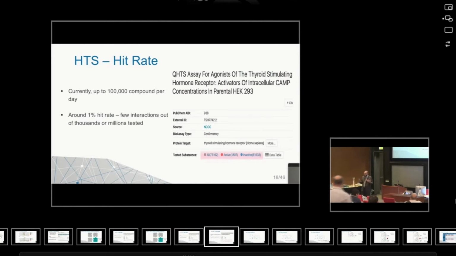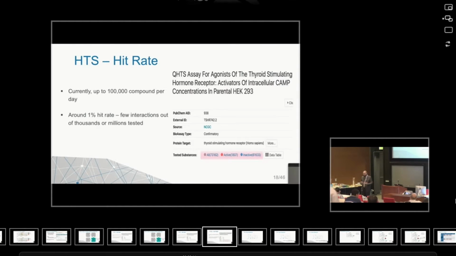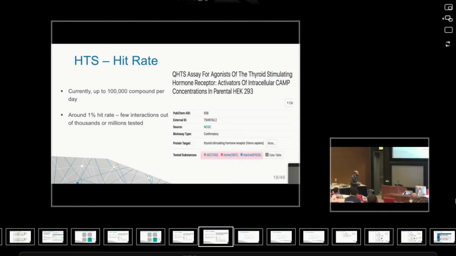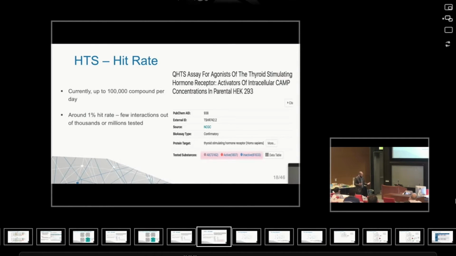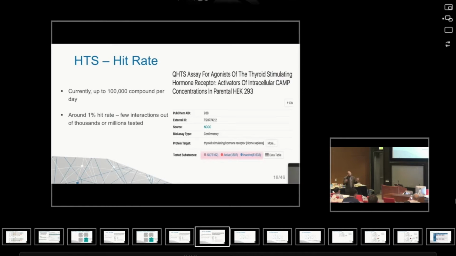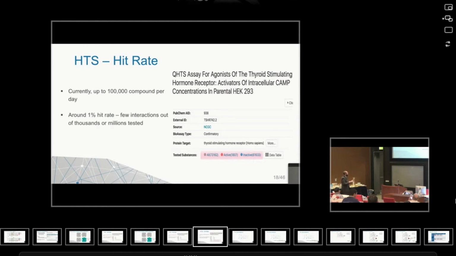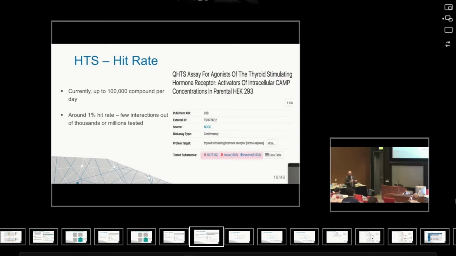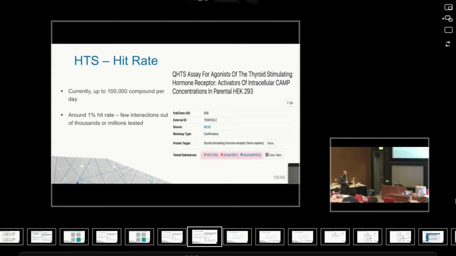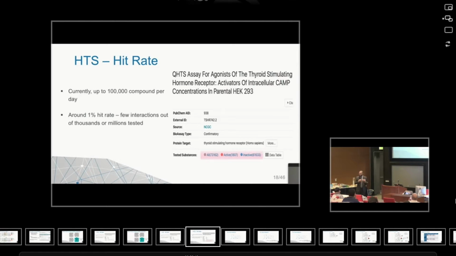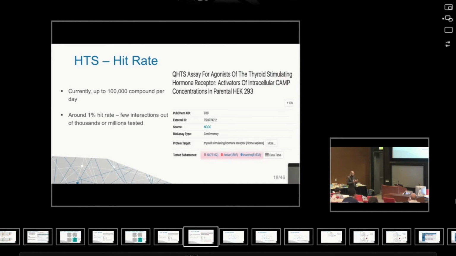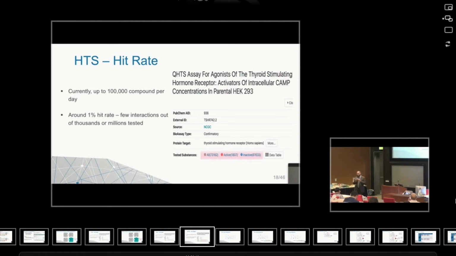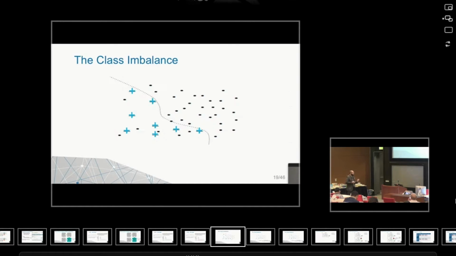Now, if I'm dealing with a typical binary classifier, I have this huge imbalance between both classes. The classifier would be mostly biased toward the majority class, which is inactive in this case. And of course, we don't want to get into this situation because we'll have a high misclassification error on the testing set. Nowadays, in the laboratories, they are able to screen around 100,000 compounds per experiment, and only 1% is the hit rate of these tested compounds found to be active and interacting. This is an intrinsic problem in these types of high-throughput screening assays that we need to deal with when we're sorting out a data mining solution for virtual screening.